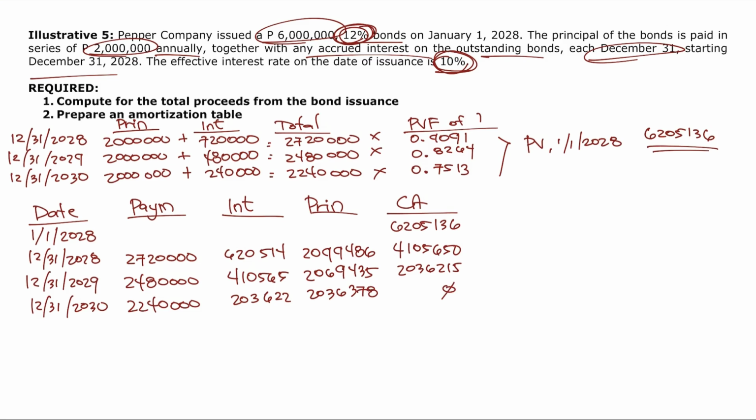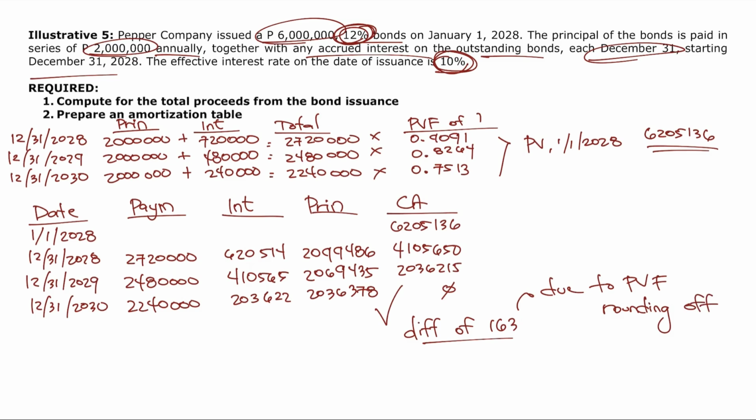Sir, hindi zero. Sobra po tayo ng magkano? Sobra po tayo ng 163 pesos. So, the difference, no, of 163 pesos is what? Is just due to present value factor rounding off. That is why, para lang sigurado tayo sa quiz nyo or sa comprehensive exam nyo or sa board exam nyo, well, huwag ka na lang mag-round off. Sa board exam, okay lang kasi may choices, no? Multiple choice. Pero if undergrad ka and walang choice yung exam nyo, and then naka-virtual pa tayo ngayon, ibig sabihin through Canvas, through Google Classroom, through Schoology tayo, at konting pagkakamali lang dyan, lagot na.